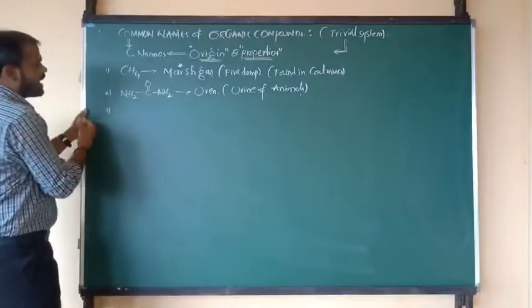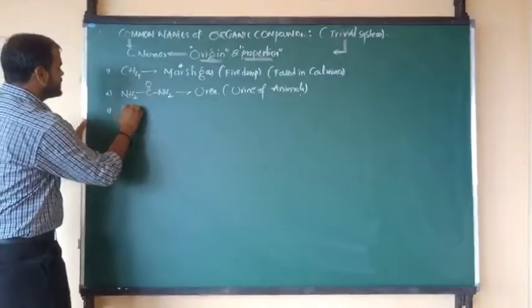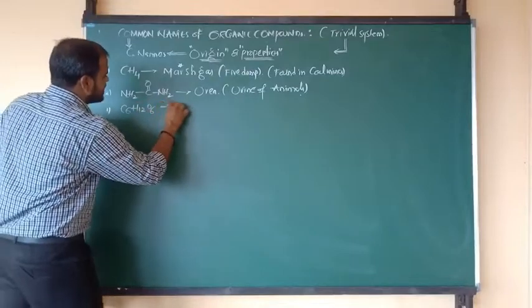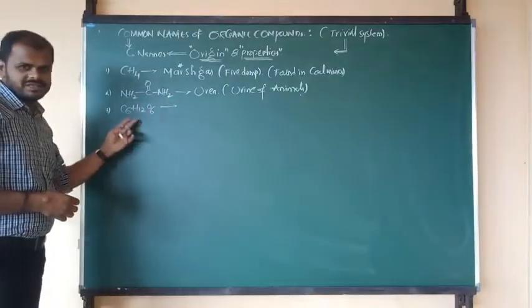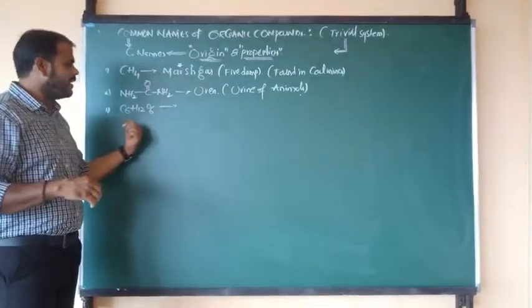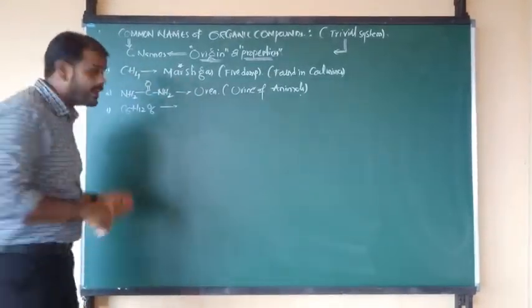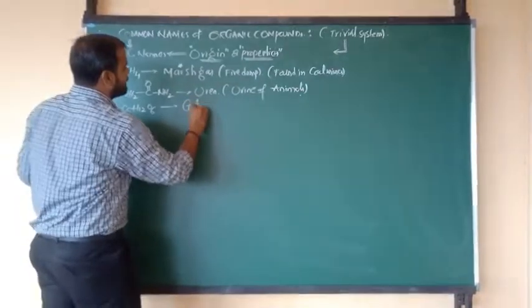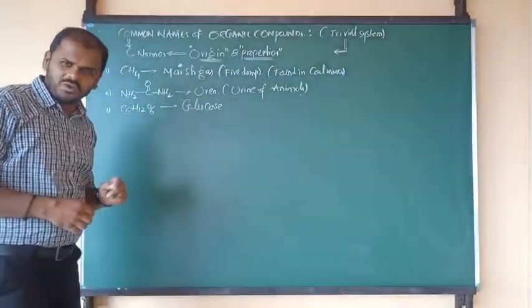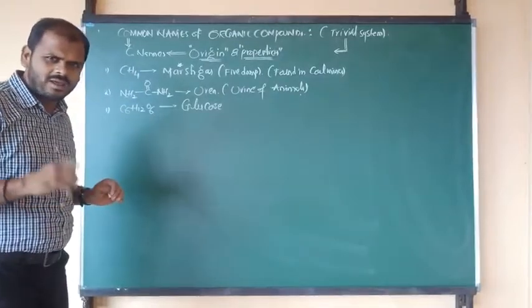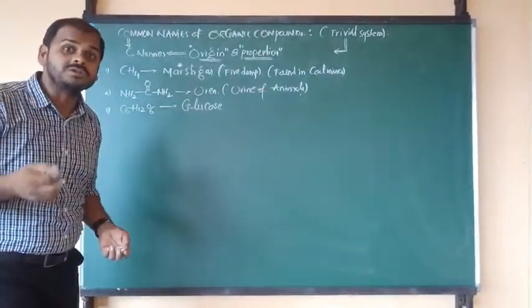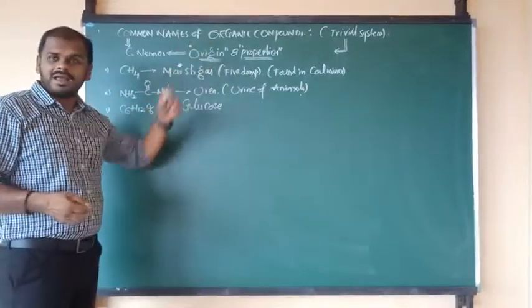Next one I am going to tell you, suppose C6H12O6. C6H12O6. This is the compound you can prepare in photosynthesis. You know that very well, carbohydrate. What is the name exactly? The name of this organic compound is glucose. So C6H12O6 is the molecular formula. What is the given name here? Glucose. Why are we saying glucose? Because it is the common organic name.